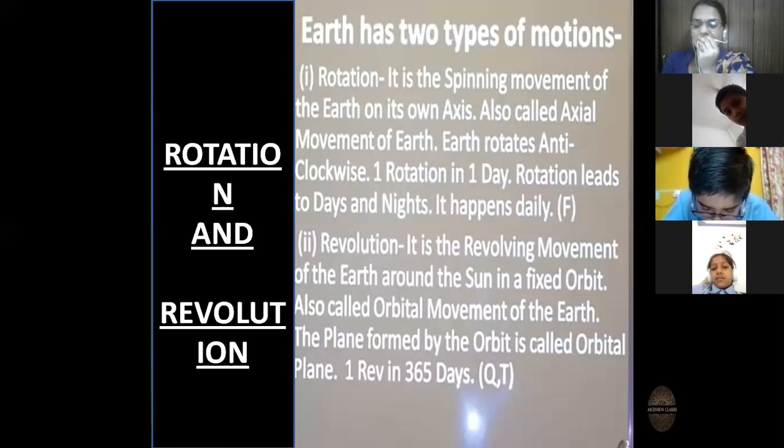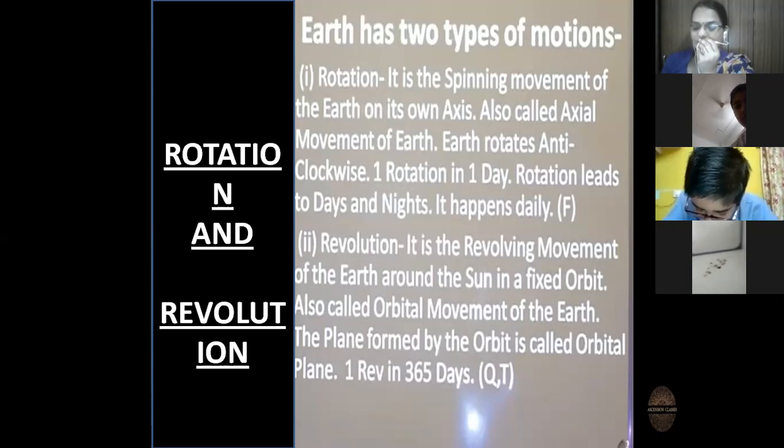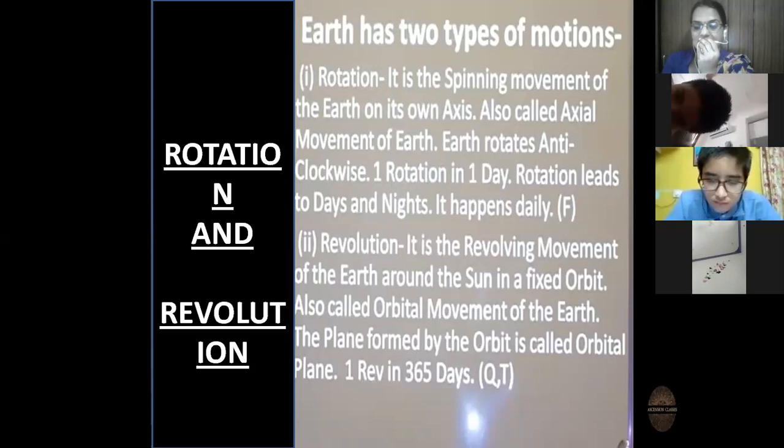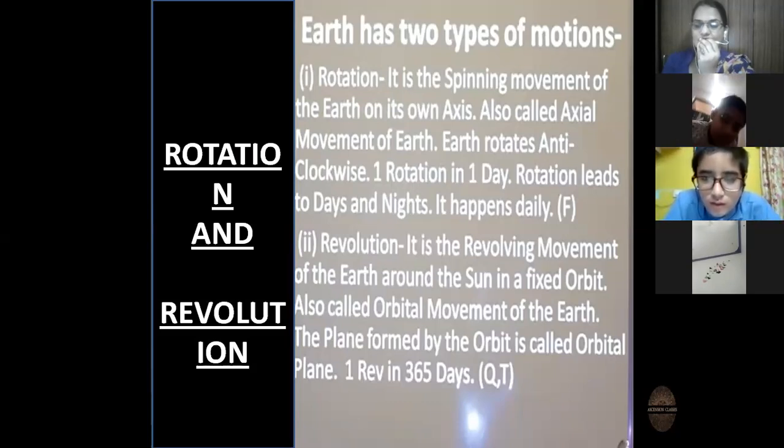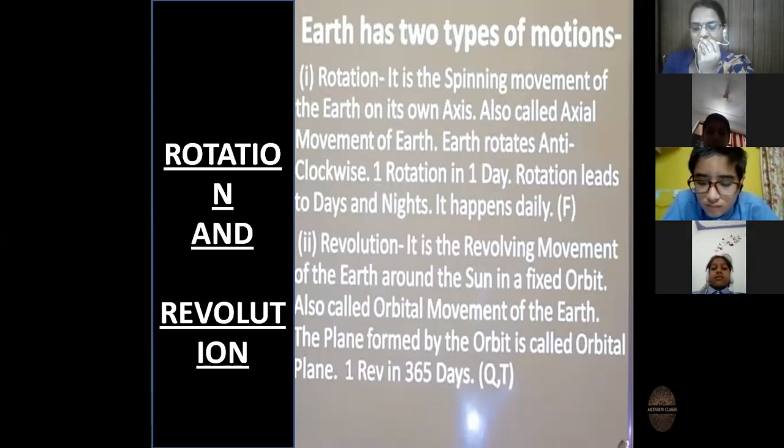The revolution of the Earth causes seasons. Yes, students, revolution causes seasons. As rotation causes day and night, our seasons are caused by the revolution. There are four main seasons. You all know the main seasons: winter, summer, spring, autumn, and monsoon. Each season lasts for about 3 to 4 months.